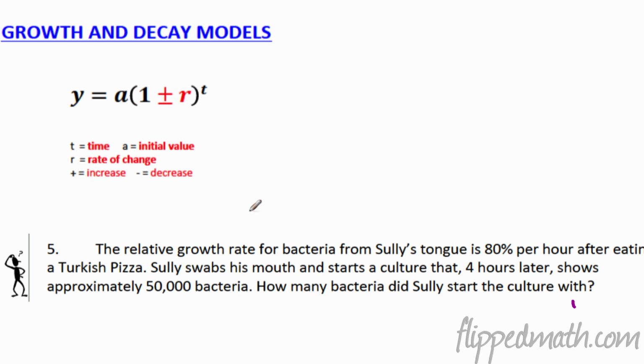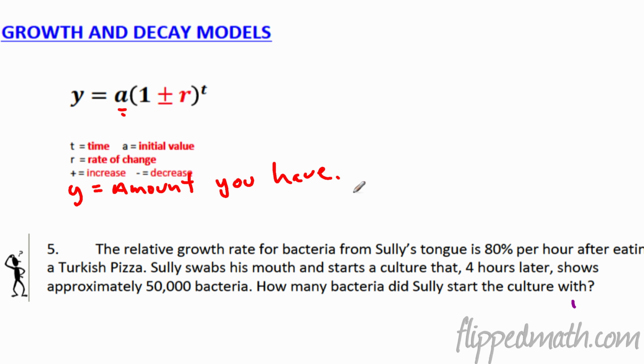All right, so let's look at the different variables we have right here. t is time, not necessarily years here. It could be hours, could be minutes. a is the initial value. You add if it's a growth, and you subtract if it's a decrease. What is y there? y is the total amount that you have. All right, so it's the amount of whatever you have. Remember, the a is the amount that you start with.